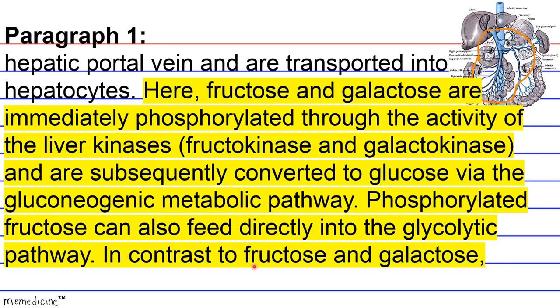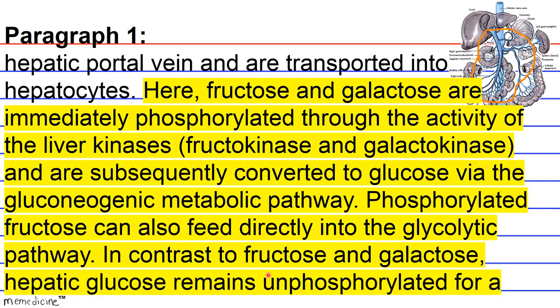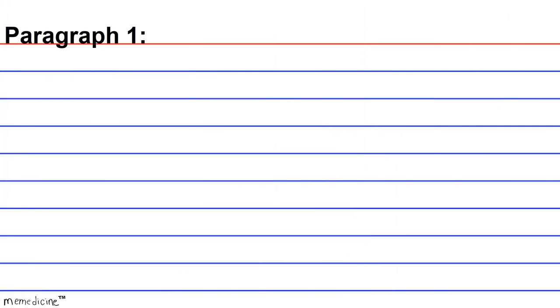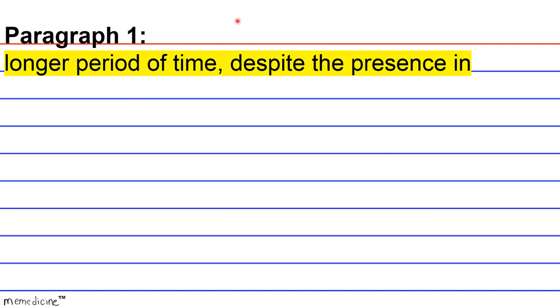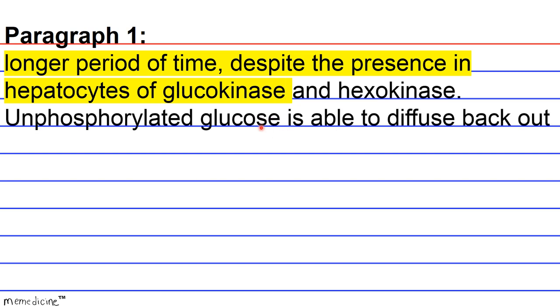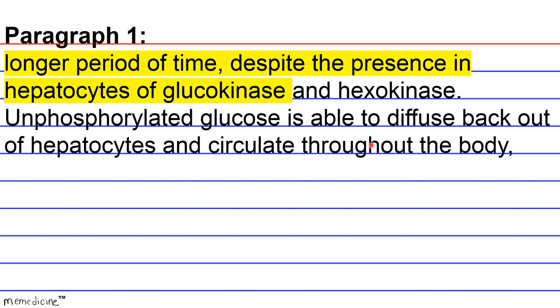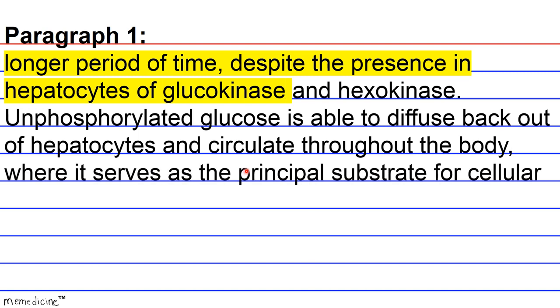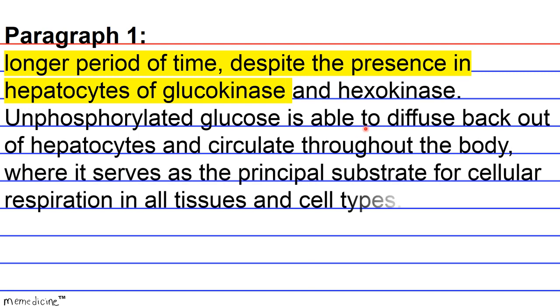In contrast to fructose and galactose, hepatic glucose remains unphosphorylated for a longer period of time, despite the presence in hepatocytes of glucokinase and hexokinase. Unphosphorylated glucose is able to diffuse back out of hepatocytes and circulate throughout the body, where it serves as the principal substrate for cellular respiration in all tissues and cell types.